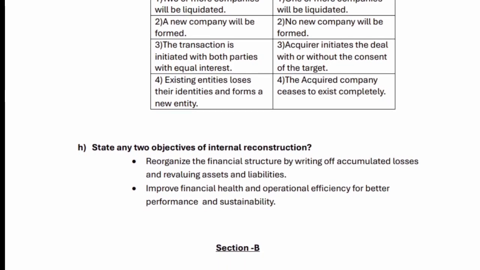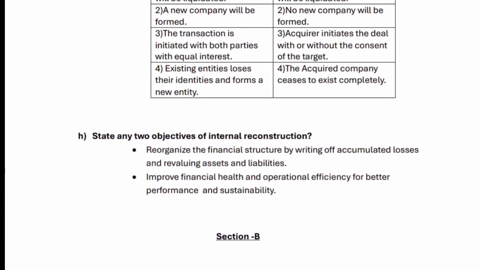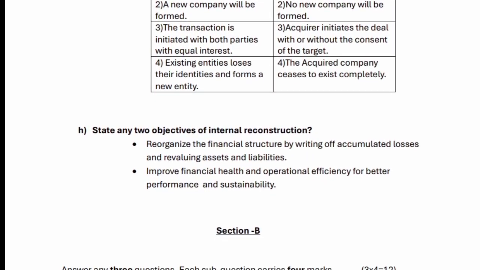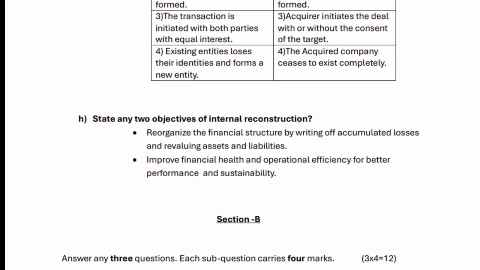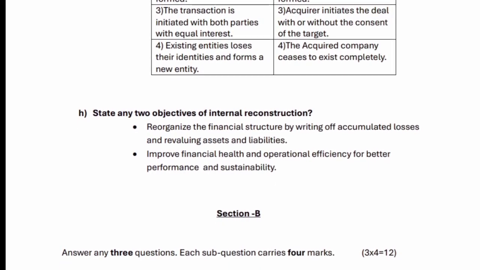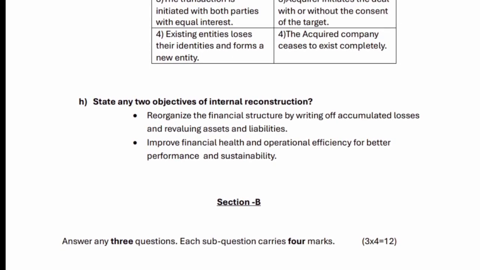H. State any 2 objectives of internal reconstruction. Reorganize the financial structure by writing off accumulated losses and revaluing assets and liabilities. Improve financial health and operational efficiency for better performance and sustainability.